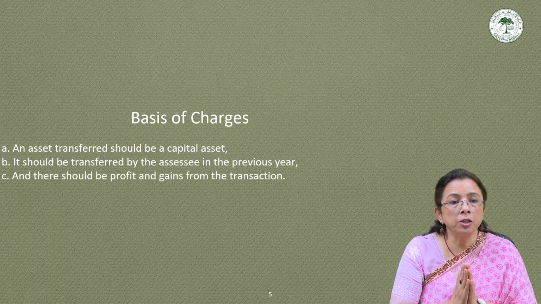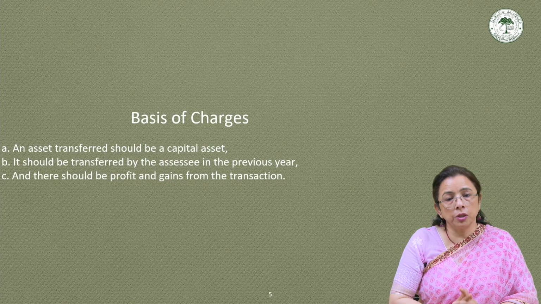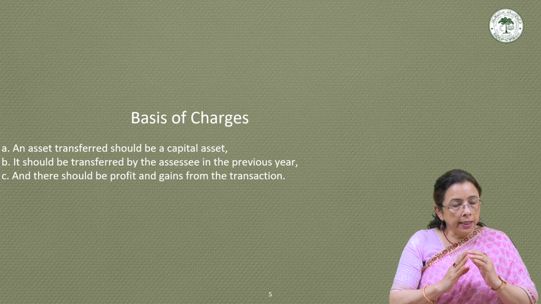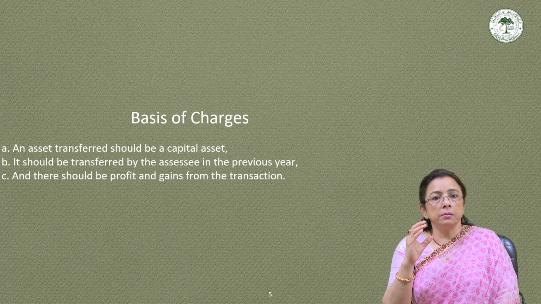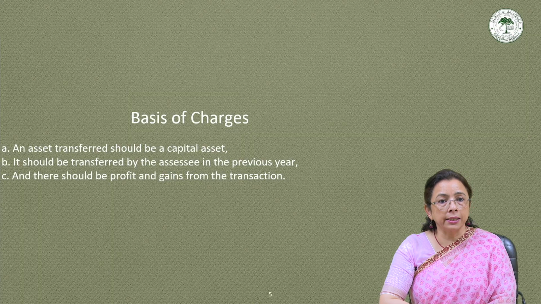Now, coming to another important point, the basis of charge of capital gains. On what basis is the capital gain taxed?